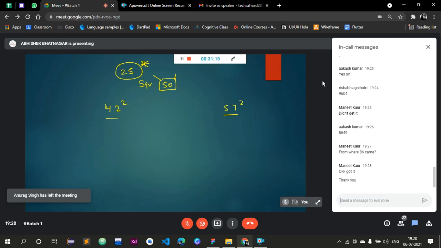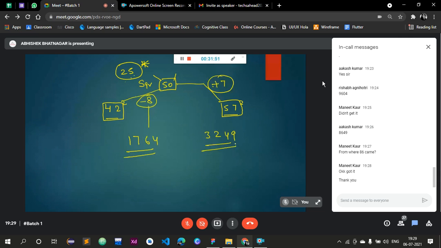So whenever you find a question, look for different ways, look for short ways to solve it. Got it now? Is there anyone who still has a doubt in this question at any point? I hope this question and explanation is clear to each one of you. I'm repeating this: we have to take 2 digits in the last. Now, what is the square of 7? It is 49. 49 is already a 2-digit number, so we will consider 49 completely. So the answer is 8649.